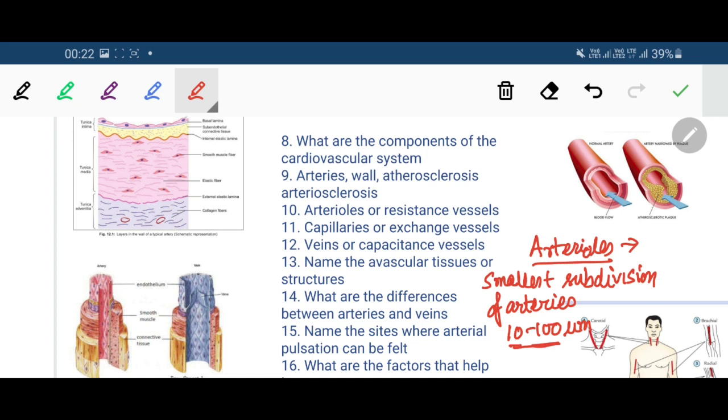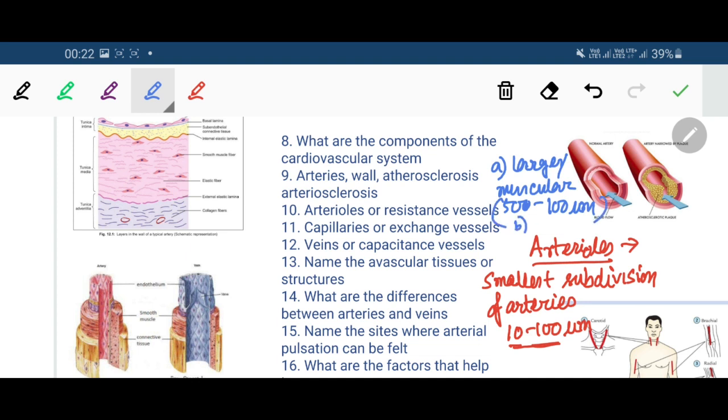There are two types of arterioles, larger or muscular arterioles and smaller or terminal arterioles. So two types of arterioles: A, larger or muscular arteriole, whose diameter is also more, that is 50 to 100 micrometer.